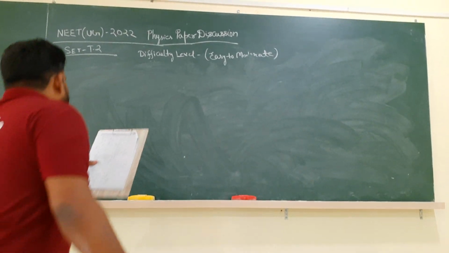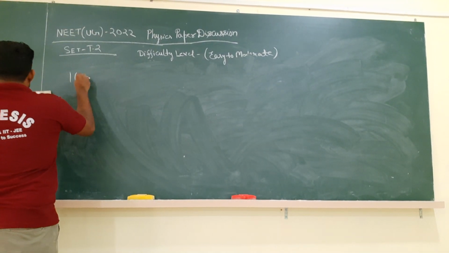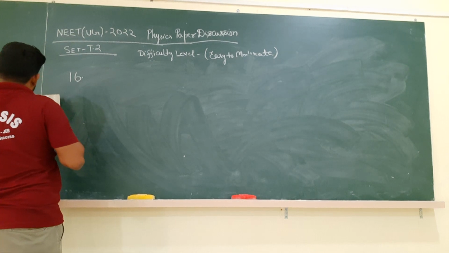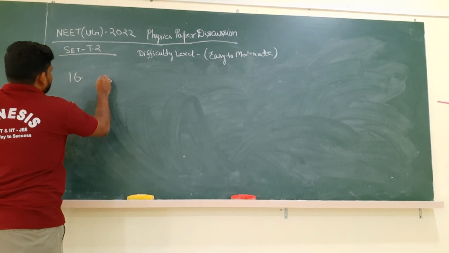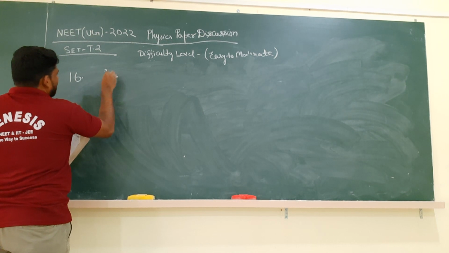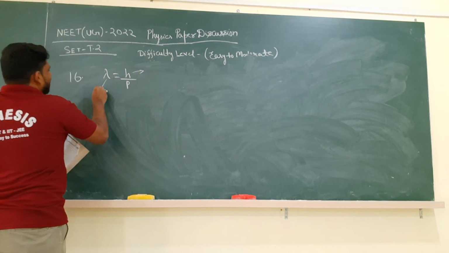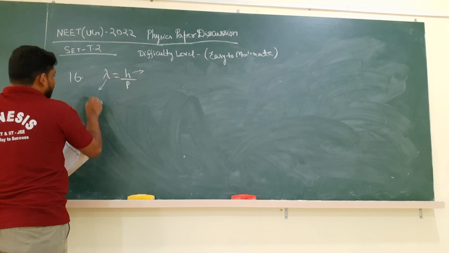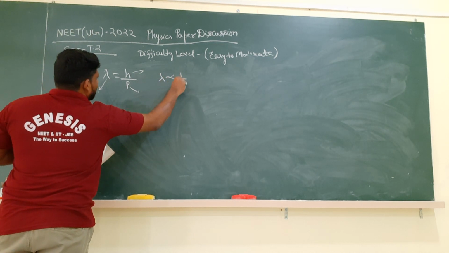Now come to question number 16 of the set T2. They are asking for the graph which shows the variation of de Broglie wavelength of a particle and its associated momentum. This is again a very simple question. From de Broglie's equation we know that lambda is equal to h by p, where h is Planck's constant, lambda is the wavelength, and p is the momentum. So we can say that lambda is inversely proportional to momentum.